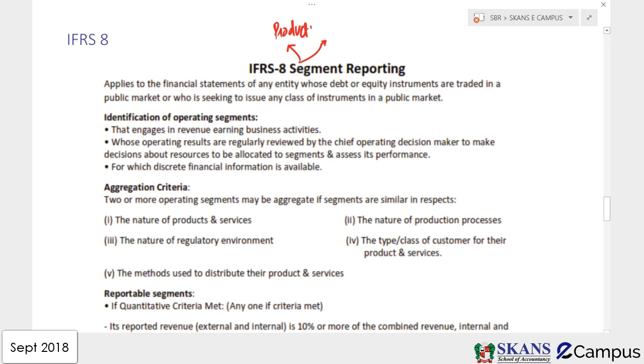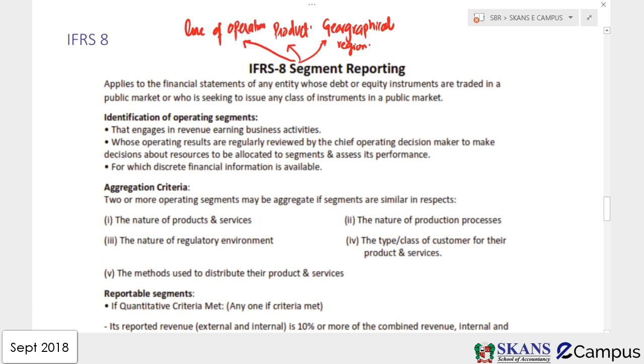Then we know some businesses operate in different geographical regions. Every geographical region in which they are operating could be your segment. So it's a geographical region, and if the business is doing different kinds of businesses, every business could be your segment. So a line of business could be your segment.